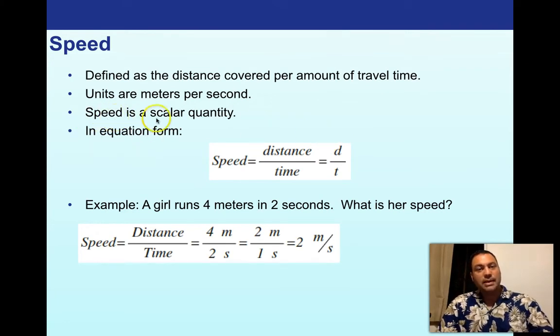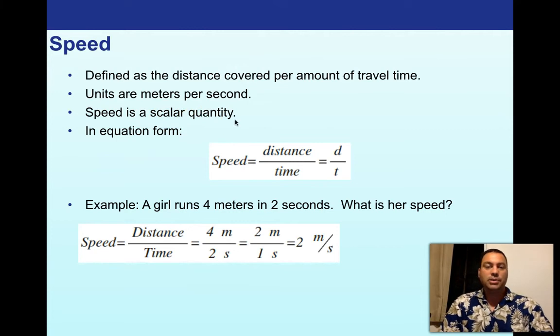Speed is a scalar quantity. Remember in our discussion of Newton's second law, we got into the idea of scalars and vectors, meaning scalars were numbers that just had magnitude, just some number associated with it, whereas a vector had not only a magnitude, but a direction as well. We need to keep that in mind as we go forward into this lecture, because we're going to be seeing vectors again by the end.